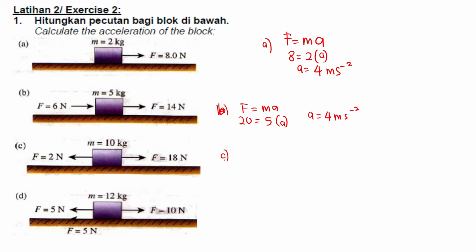How about C? You can see now the directions of the forces are opposite. If the directions are opposite, you have to subtract to find the F net, the net force. So 18 minus 2. F net is the net force. 18 minus 2, you will get 16. Then you can use the formula F equals ma. So 16, m is 10, a is 16 divided by 10, you will get 1.6 ms negative 2.